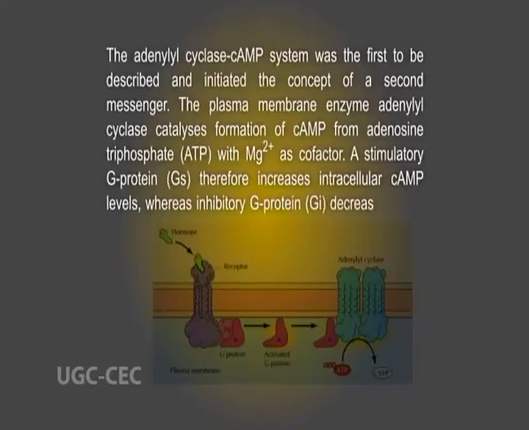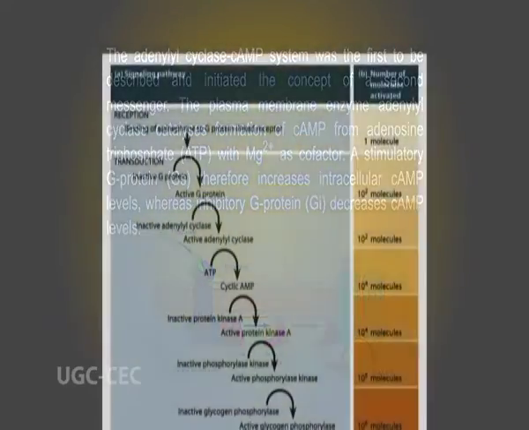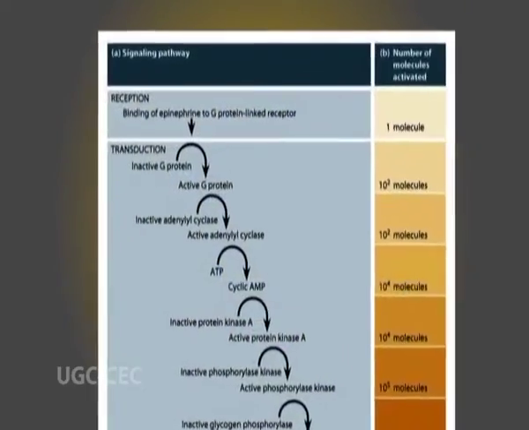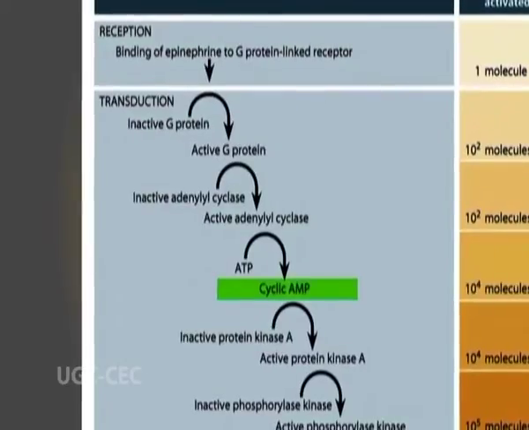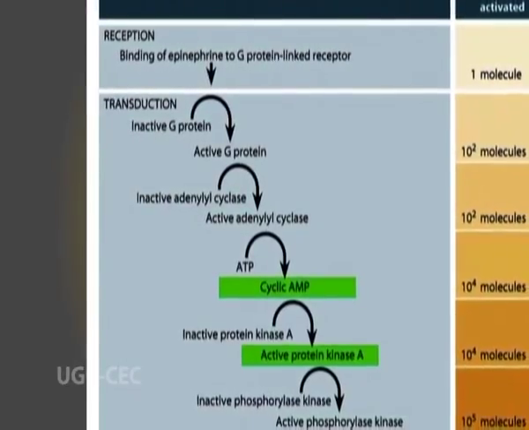A stimulatory G protein, Gs, therefore increases intracellular cyclic AMP levels, whereas inhibitory G protein, Gi, decreases cyclic AMP levels. An increase in cyclic AMP stimulates the activation of protein kinase A.